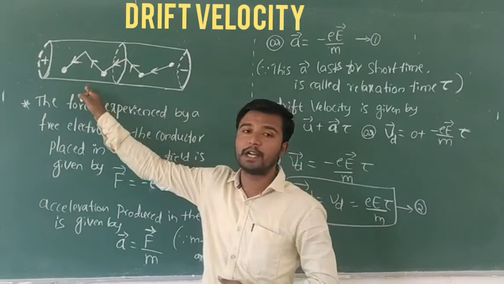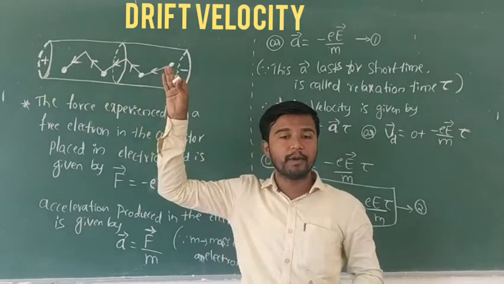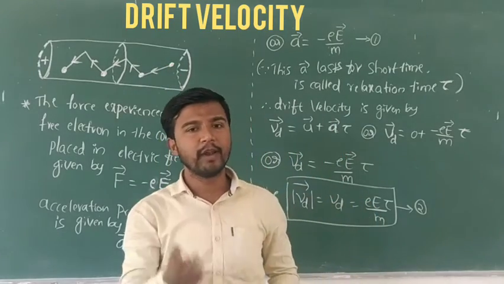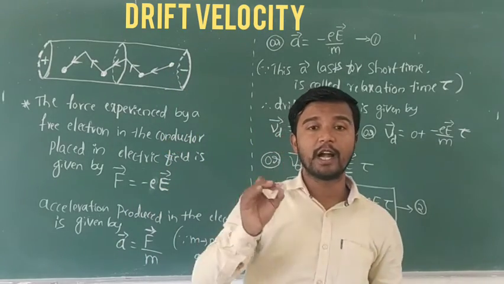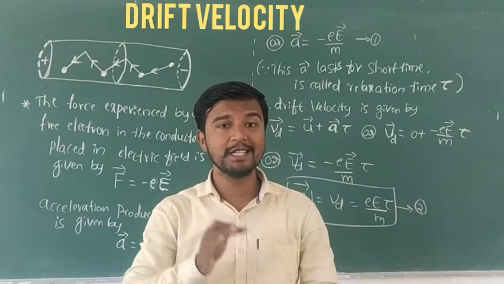This is a cylindrical shaped conductor. In this conductor, there are so many free electrons, moving randomly, means in a zigzag order.